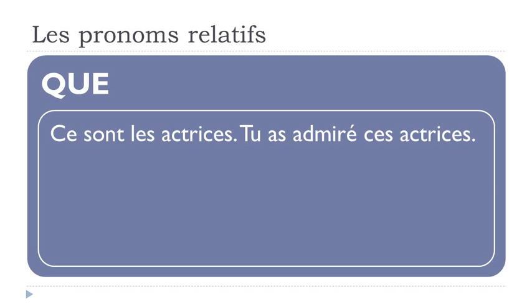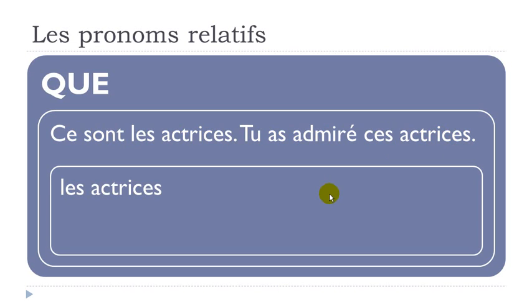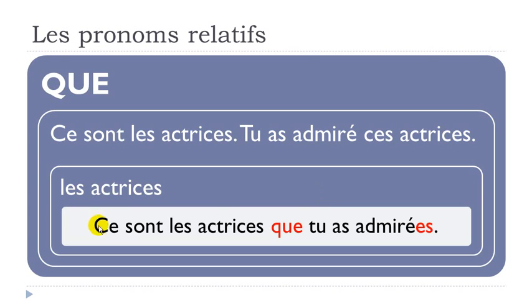If we have, like here, the feminine plural form, ce sont les actrices, tu as admiré ces actrices, we don't want to repeat les actrices, then ce sont les actrices que tu as admirées. So remember here, admirées, first you've got this mark of the feminine, then you've got this S at the end, mark of the plural. Phonetically you don't pronounce it, but still remember you've got to put it.